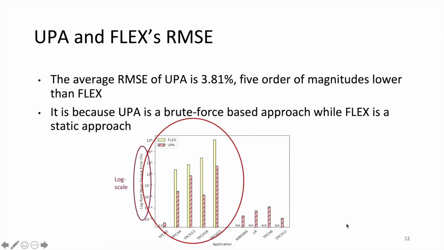It is because UPA is a brute force-based approach, which infers a sensitivity value based on a query's control flow and data flow, while Flex is a static approach which infers a sensitivity value only from a query's syntax, which ignores the query's control flow and data flow. Because the sensitivity inferred by UPA is close to the ground truth, UPA enforces end-to-end DP.